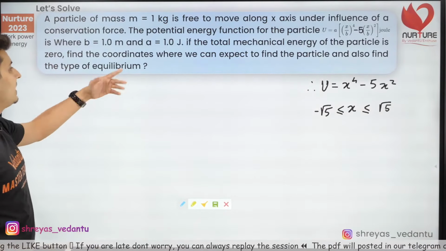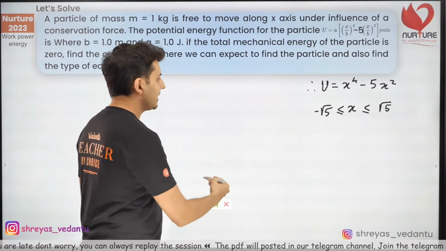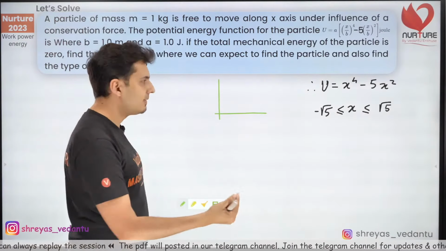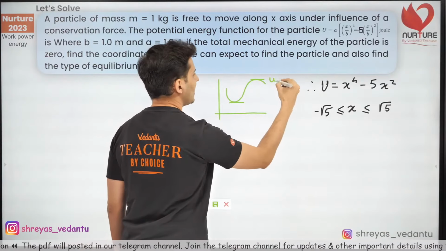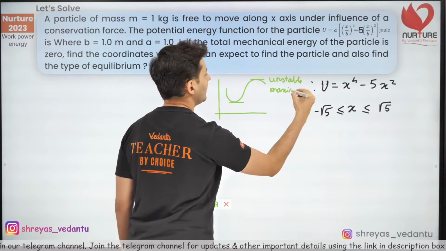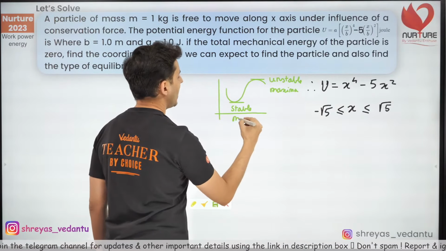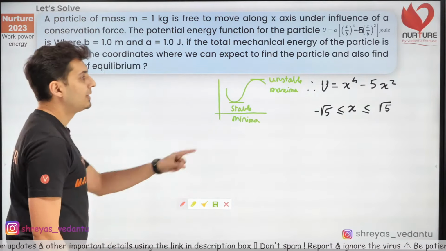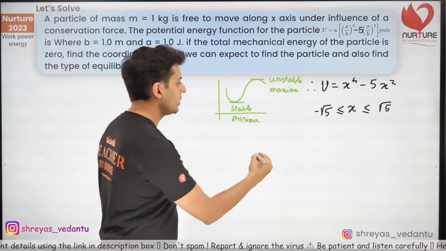Now, the question is also to find the equilibrium. Okay, I think I know what to do. If you recollect very carefully, I had just talked about equilibrium in my previous classes, and you have stable and unstable equilibrium. Unstable happens at maxima, if you remember, and stable equilibrium happens at minima. So the first step for you guys will be to differentiate this function. Let's just differentiate this function and see what you get.